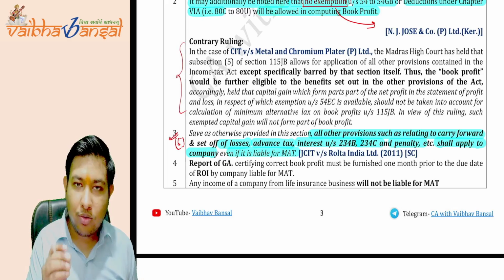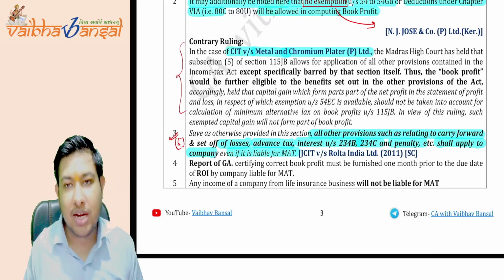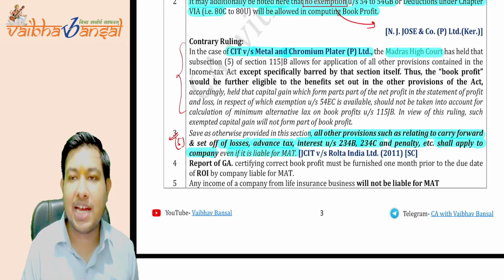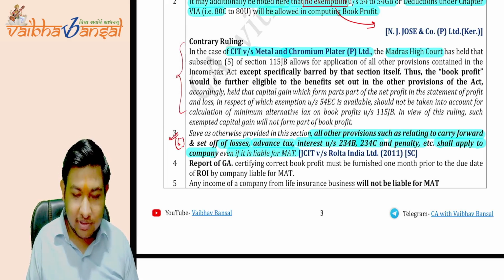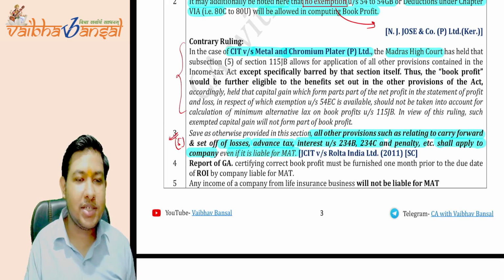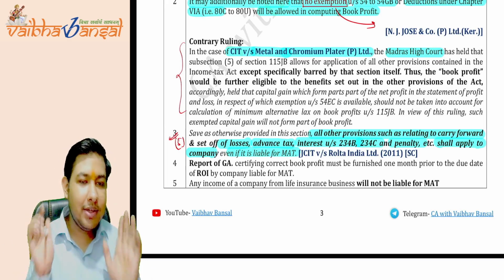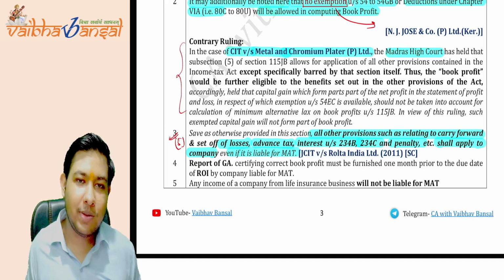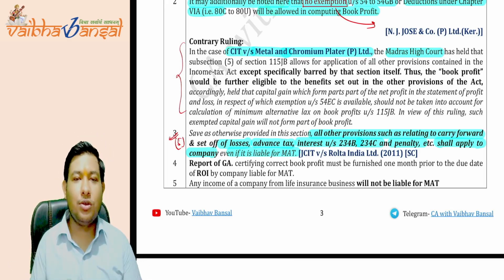Now, on this point, subsection 5, there is a contrary ruling. The contrary ruling is of CIT versus Metal and Chromium Platter Private Limited, delivered by the Madras High Court. Whenever the Madras High Court comes, it takes our effort, and they compel us to solve the questions twice, first from the normal provision and second from their point of view. The same we have done in the case of Manjula Shah, and here also we are doing the same.